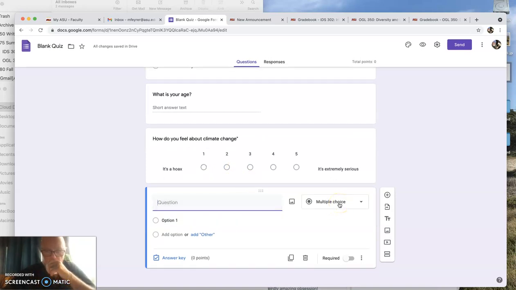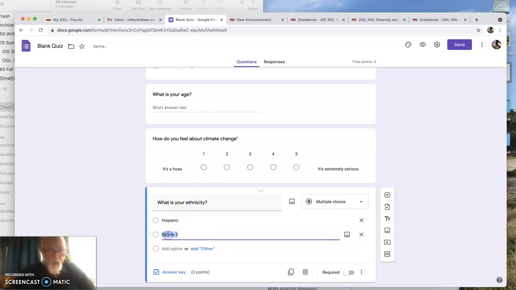Now let's go with multiple choice. For example, what is your ethnicity? Remember, these are general questions. Some studies do not require this one, right? But this is just in case. So let's do Hispanic, if it's pertinent to you. If you're doing BLM for that matter, something like that. Okay, black, let's go African American, and let's go Caribbean. However you want to do it, okay?